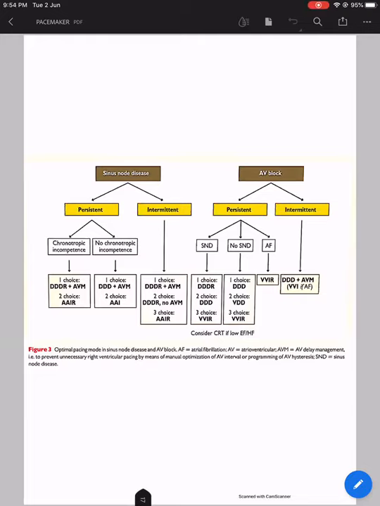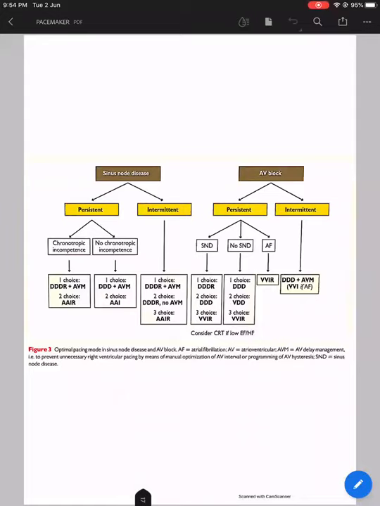Except when the patient has persistent AV block along with atrial fibrillation, wherein the choice of pacemaker will be VVIR, because when the patient has atrial fibrillation, whenever you try to pace the atria, it might go into 1:1 conduction and land up with a tachy and go into fast ventricular rates.